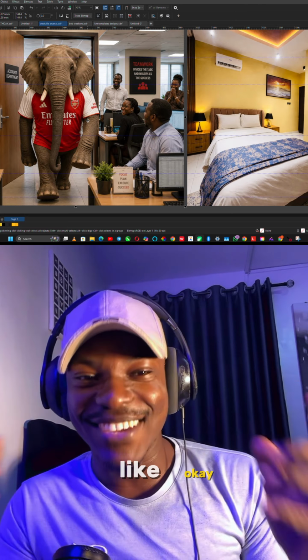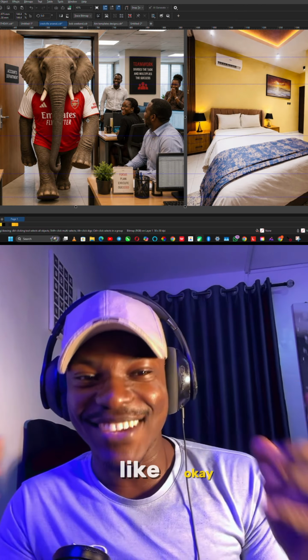So this is the design. I made two options. I made one of side view and I made one of top view. This one is the top view, and this is the side view. So how did I prompt ChatGPT to give me the top view? It's very simple. I just took the first one and I highlighted this part, the one I'm highlighting. I said I want a top view shot of the same bedroom image. So it delivered this to me. Do you get? So I got two options from one image.